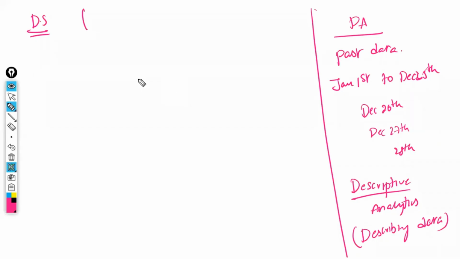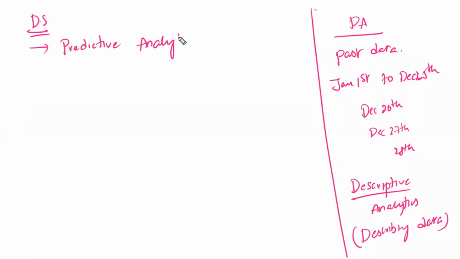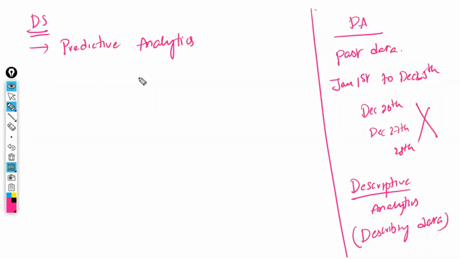Whereas if you move on to the data scientist role, the next stage, the data scientist is going to do the predictive analytics. Predictive analytics means where he is going to predict. This is not possible for a data analyst. This is possible for the data scientist, because he is going to identify not only the past data, he will identify the pattern also.